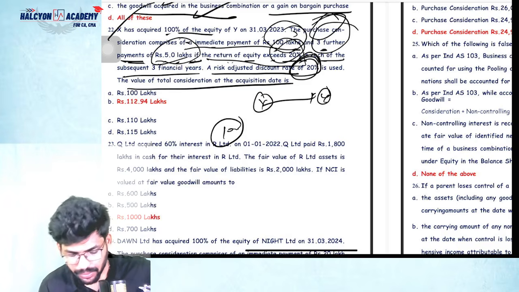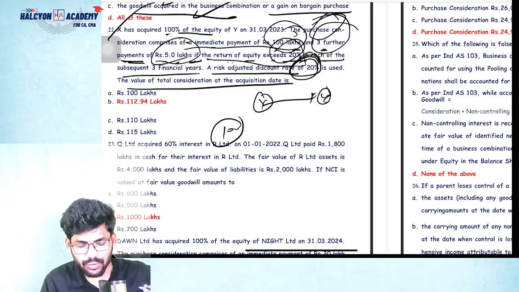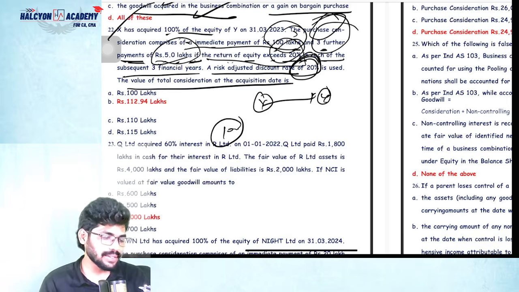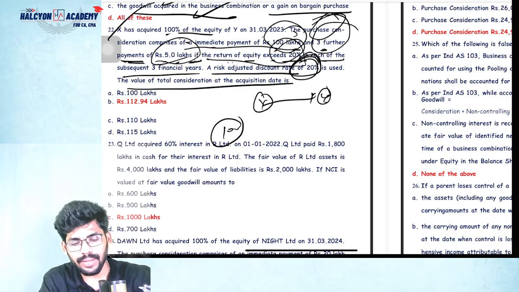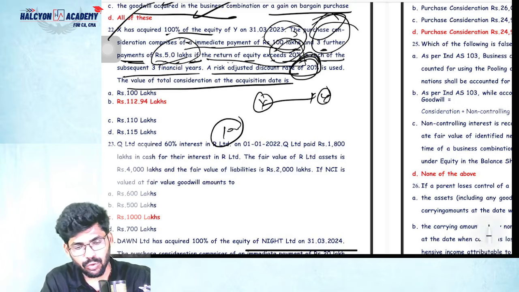Okay, 3 subsequent years, guys, which means the next 3 years he is asking about, not the first year. So the calculation is like that only. Then 1 divided by 1.2, plus the same for each following year, up to the power of 4. So the factor is 2.588, right?